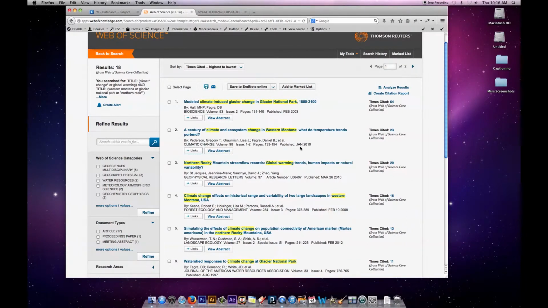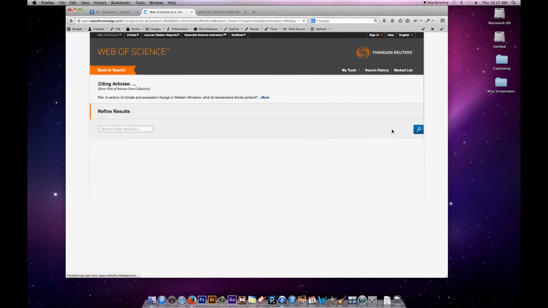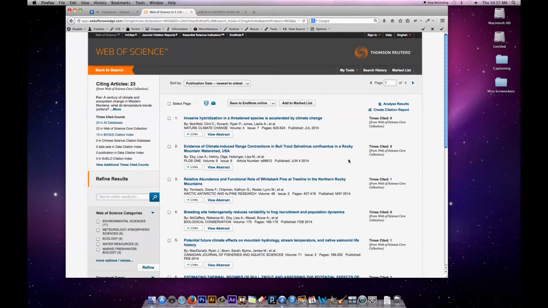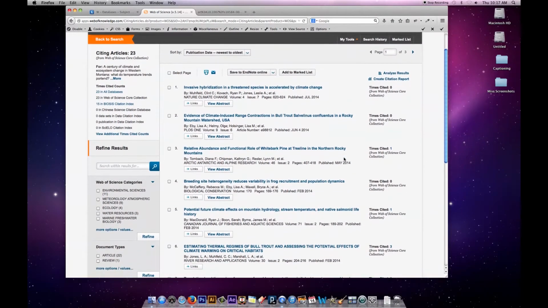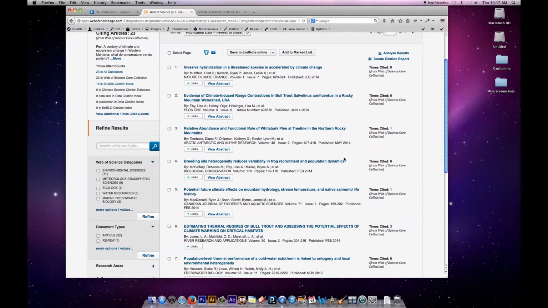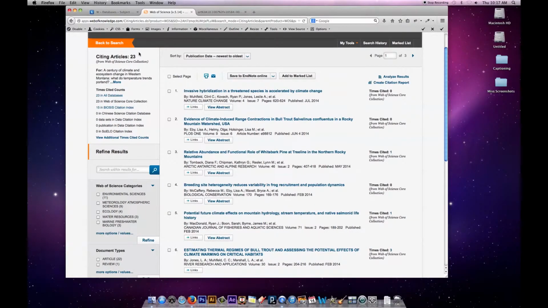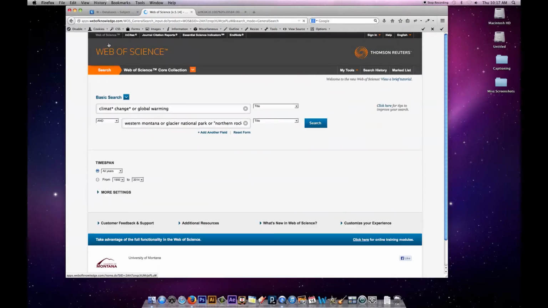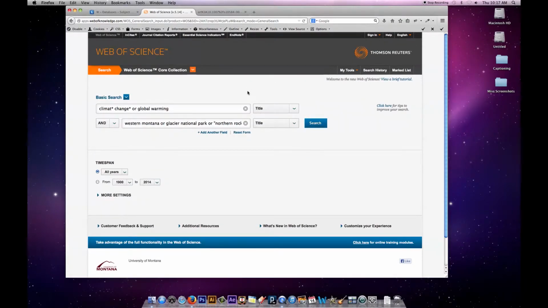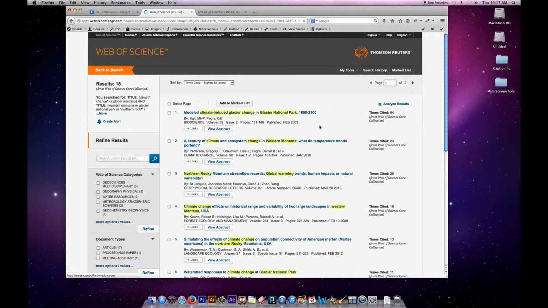So I would go to its bibliography, and that would take me back in time. I would see some of the studies that this research is citing, so I would go back in time before 2010. Now in this database, Web of Science, I can also click on the studies that are citing it. So since it was published in 2010, here are 23 more studies that have cited it, and they're more recent studies. So that may give me some relevant results, and I may not have found them with my keyword search. And these may or may not be worth spending time with, but that's another way to find literature, and one of the reasons this database is so popular with researchers.